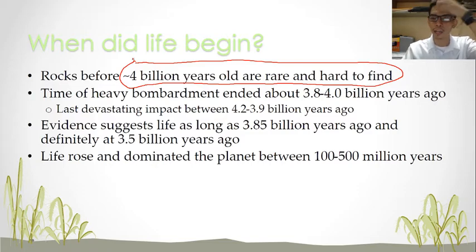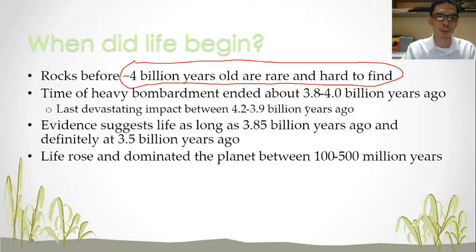Not only weathering, but there was also heavy bombardment of material from outer space around 3.8 to 4.0 billion years ago, which truly changed the landscape. So rocks older than 3.8 billion years are very rare or hard to find.